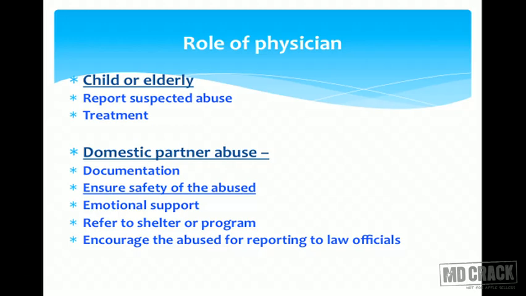Then emotional support, referring to shelter or program, and encouraging the abused for reporting to law officials. So this particular woman who is sitting in front of you, in first place, you try to ensure her safety as soon as she gets out of your clinic. That's number one. Try to give emotional support, do adequate documentation, and encourage the abused for reporting to the law officials.